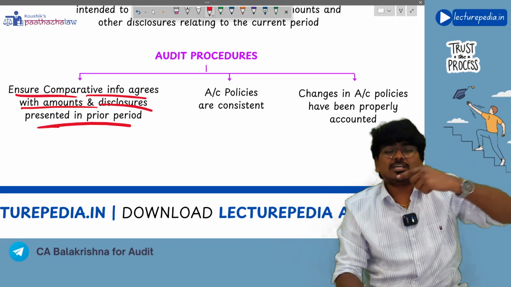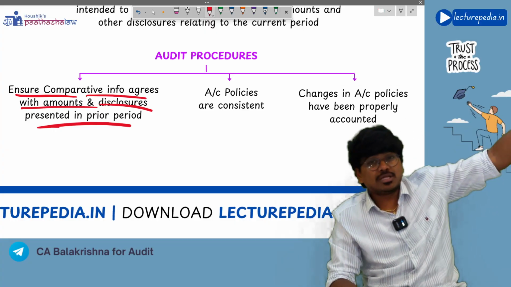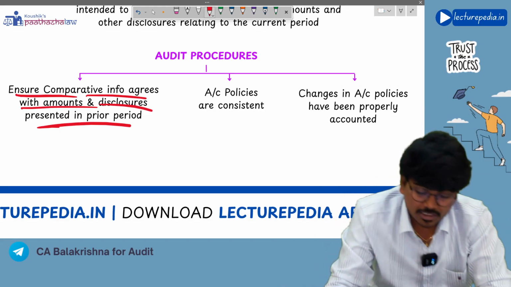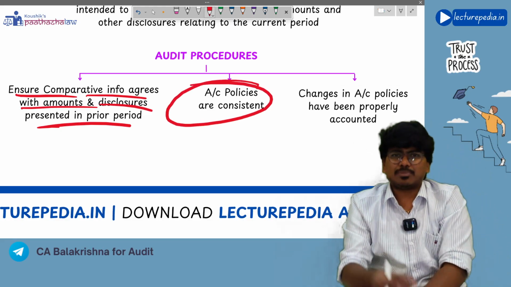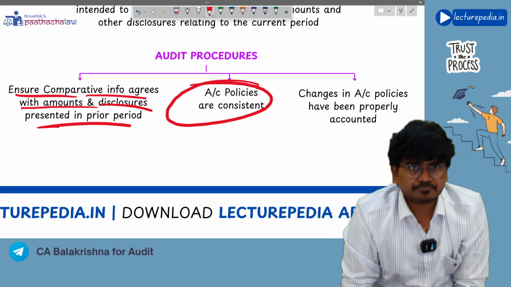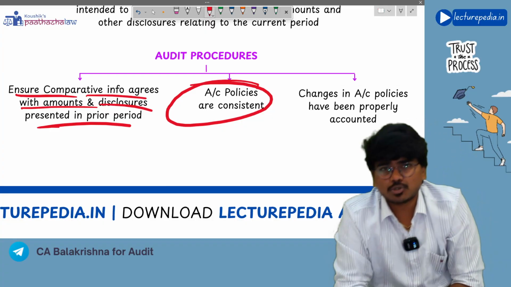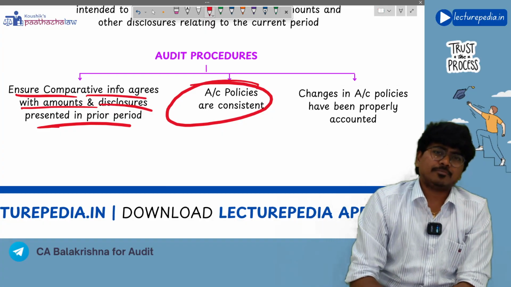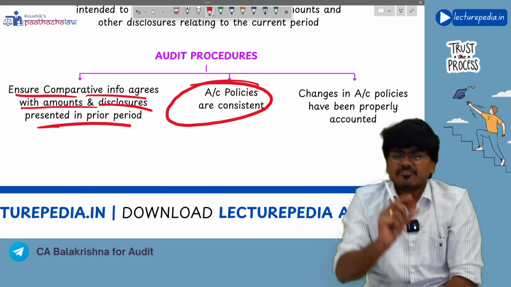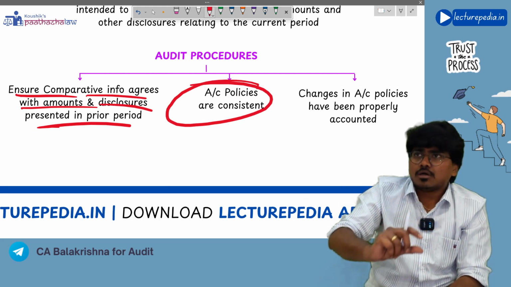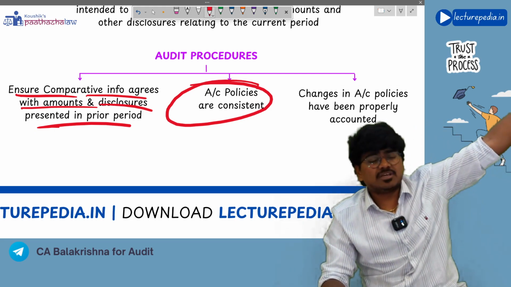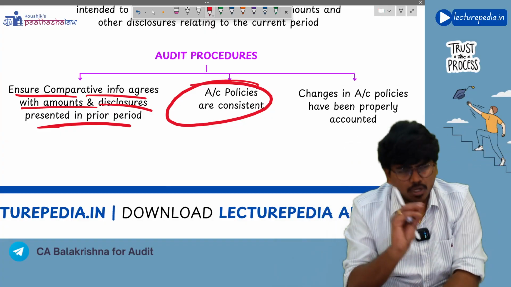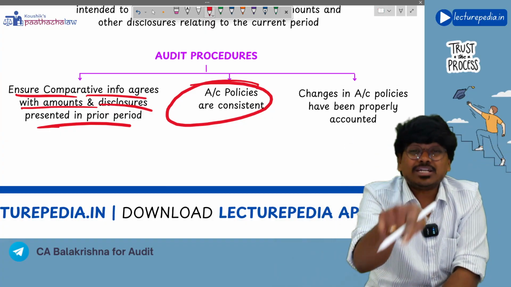Next, accounting policies that have been followed in the last year should be consistently applied in the current year also. So accounting policies are consistently applied, like the method of depreciation. Let's say in the previous year you have followed the straight line method, in the current year also you should follow the straight line method. Consistency should be there. If in case you followed SLM in the previous year and now you want to change it to WDV, okay, you change it, but account it properly.